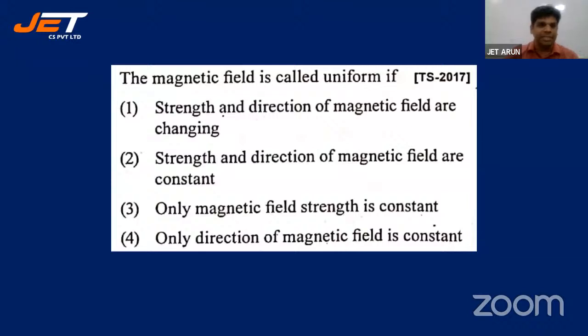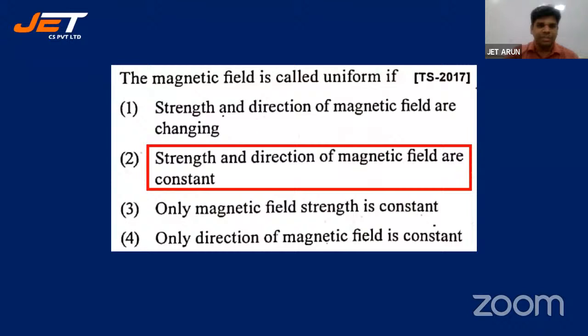Uniform చెప్పడానికి కండిషన్ ఏంటి? All right, let's look at the key, students. Strength and direction of the magnetic field are constant. Magnitude constant undali, direction కూడా constant undali.